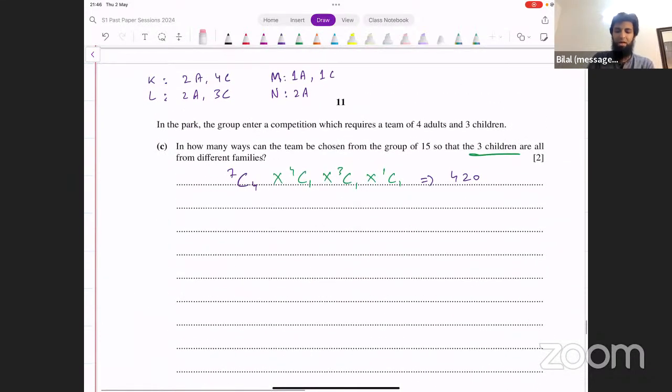Here they're asking about how many teams can be chosen. They're both keywords for combinations, where you're selecting people, choosing people, making a team of people. That is combination, because in this case, the order does not matter. Okay. Make sense?